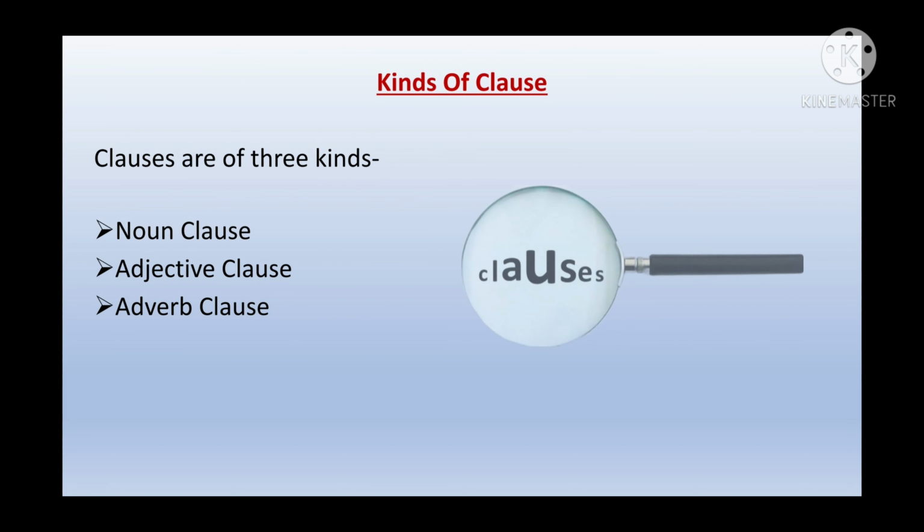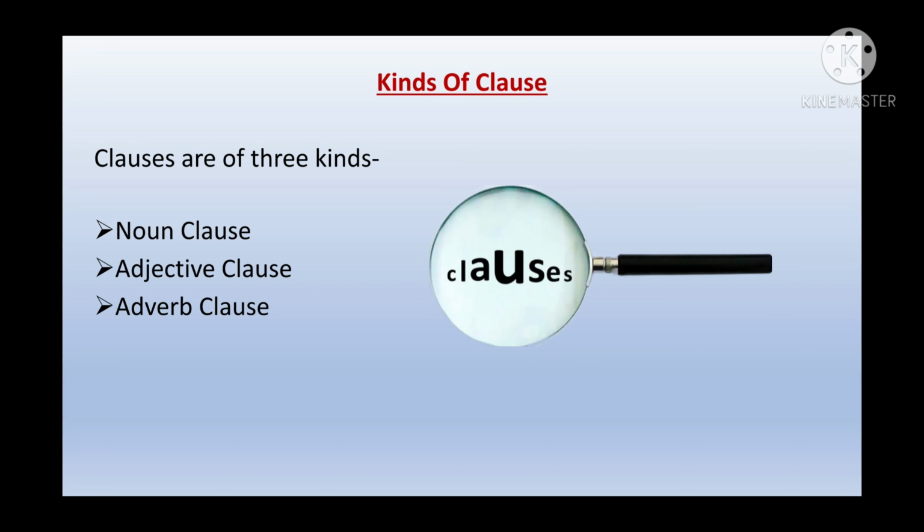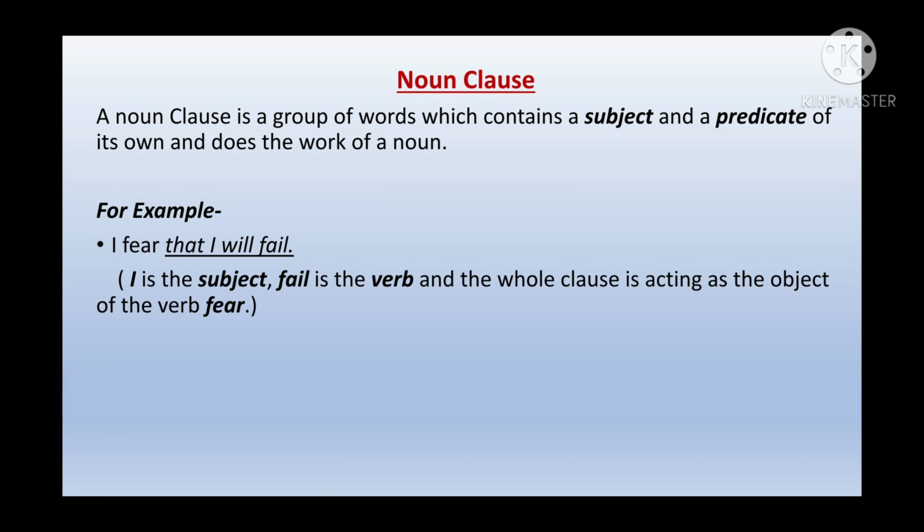Now, we also have kinds of clauses, and there are three kinds of clauses. The first one is a noun clause, then adjective clause, and then adverb clause. Now let us understand them. A noun clause is a group of words which contains a subject and a predicate of its own and does the work of a noun.